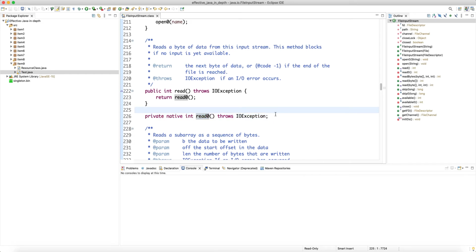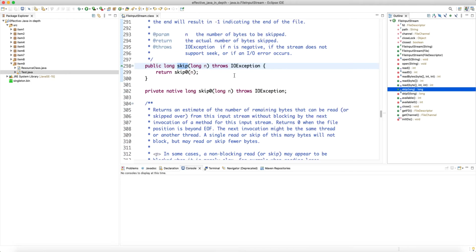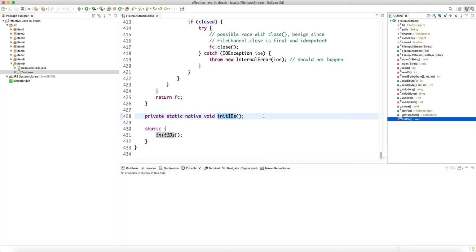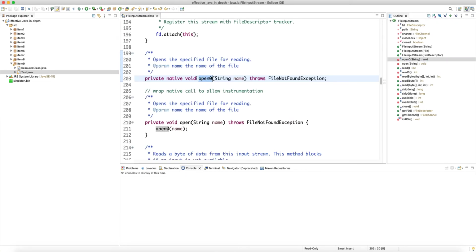The JVM has a default method binding scheme for the names of the native methods in the dynamic library on the C++ side. There are also other methods, like the public skip, which has a native counterpart, private native skip0. And initIDs, as I mentioned, is a private static native void initIDs, which initializes the native method IDs for the bindings to the Java calls. So this open0 is native.